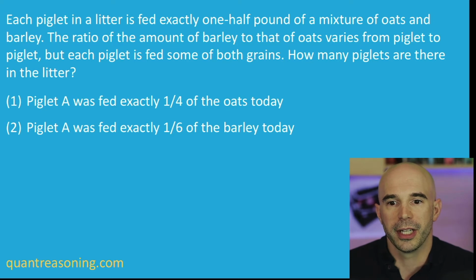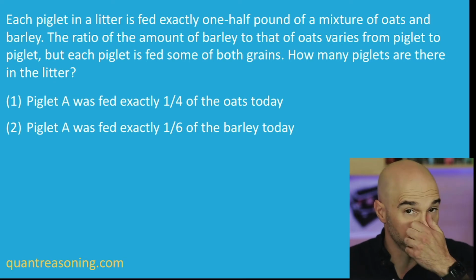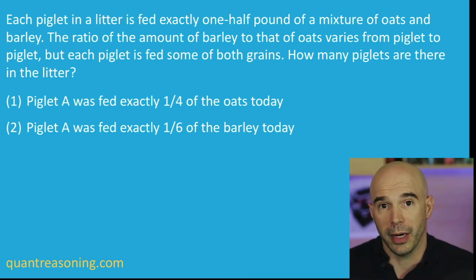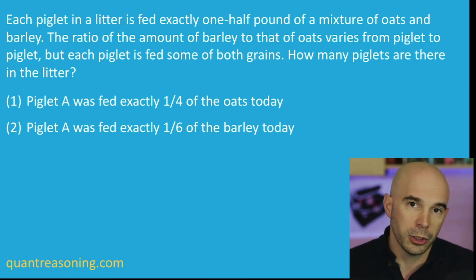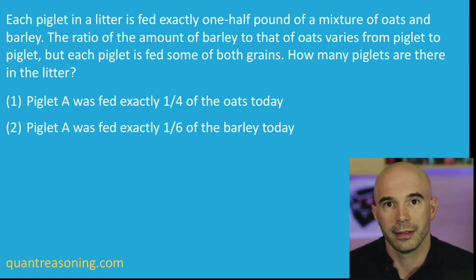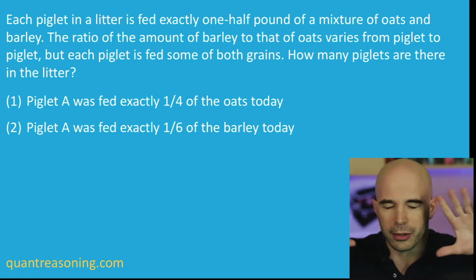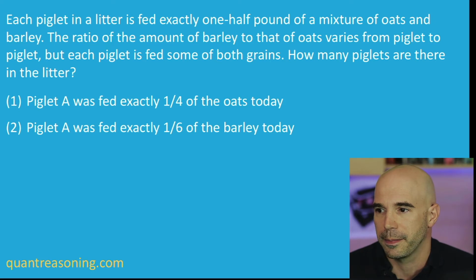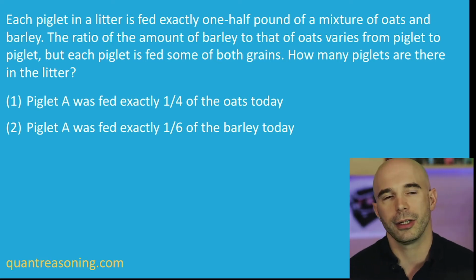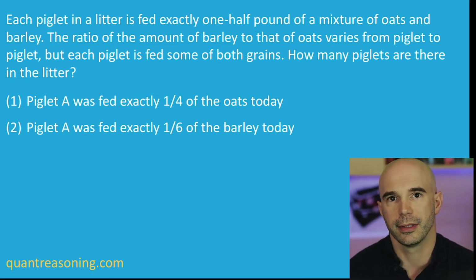So however much grain the farmer has, each piglet is going to get the same fraction of it, because we're told that every piglet receives exactly half a pound of mixture. So every piglet gets the same amount. If there's 10 piglets, each piglet will get 1/10 of the grain. This is where we're imagining that there's no distinction between the types of grains. Instead of calling it oats and barley, just call it grain. There's a certain amount of grain, and every piglet gets the same amount.